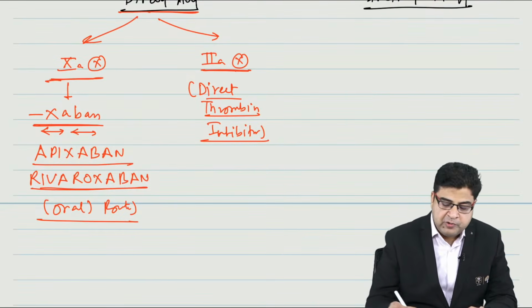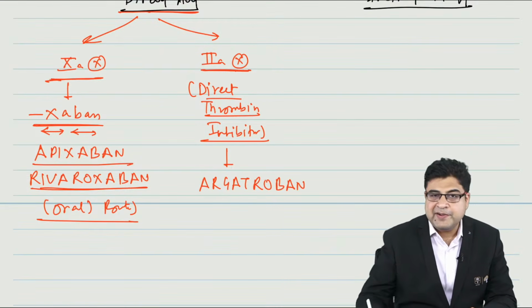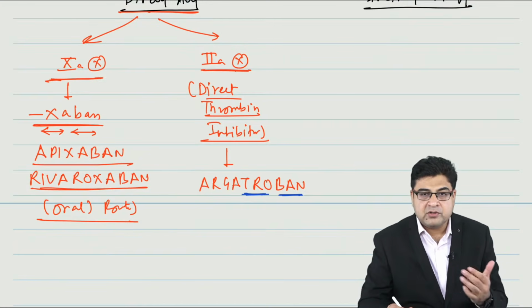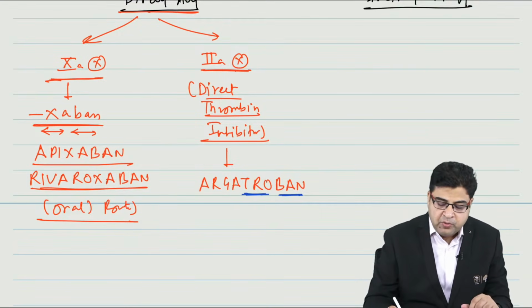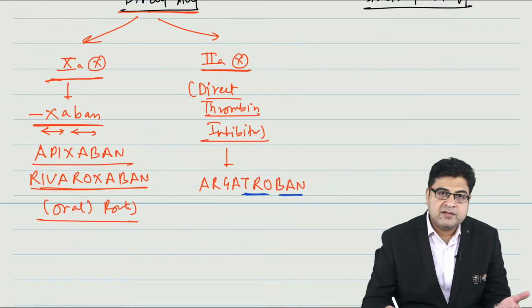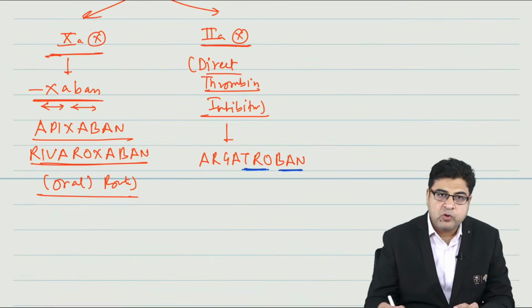Now what are the drugs which belong to this class? The first example is argatroban. Again this medicine has the word ban, but before the ban they have written thrombin. So the medicine is going to ban the thrombin. The drug name is argatroban.